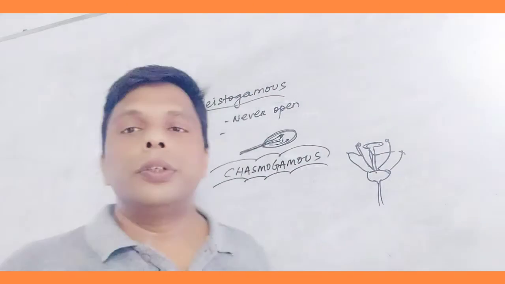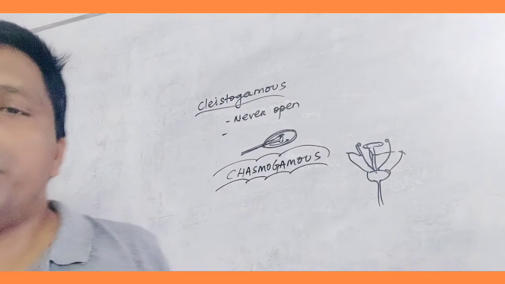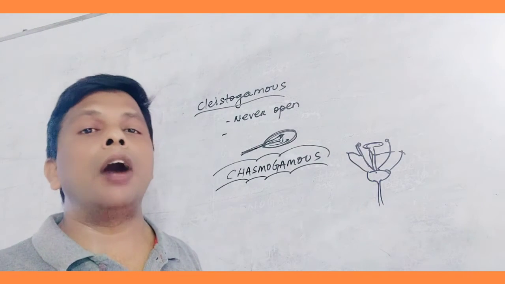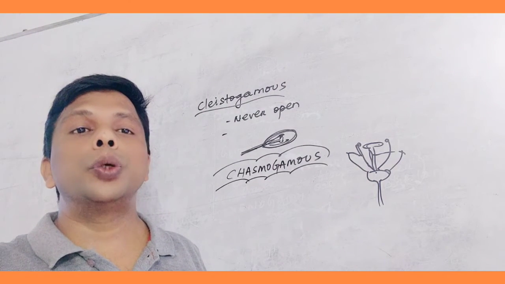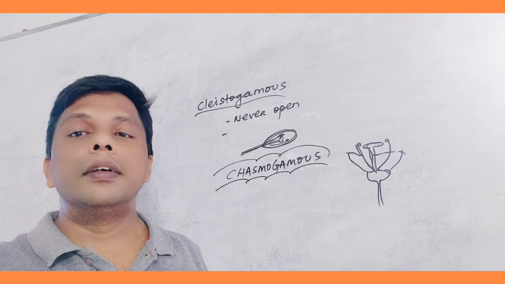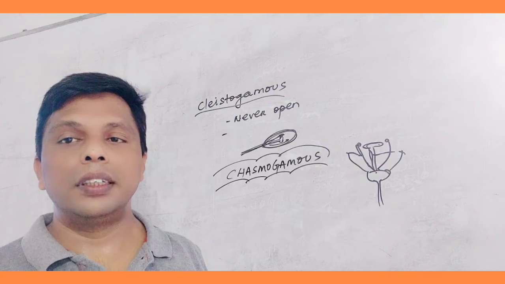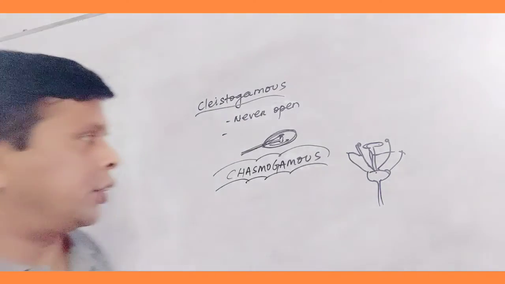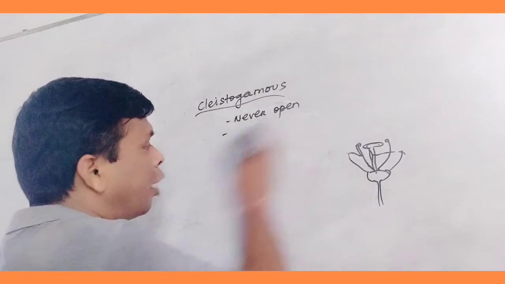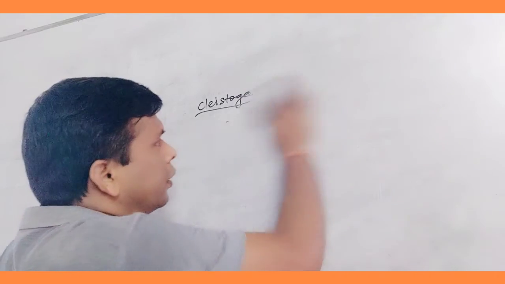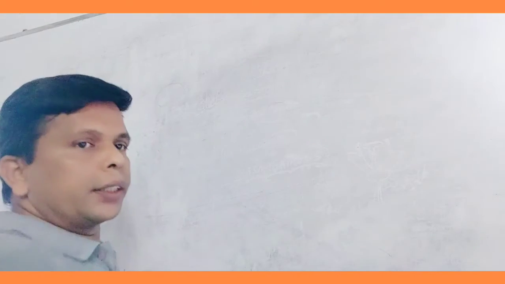Then come to the outbreeding devices. What are the various outbreeding devices so that the plant can check its autogamy? This is a special type of adaptation. This is a special type of contrivance in self-pollinating plants.